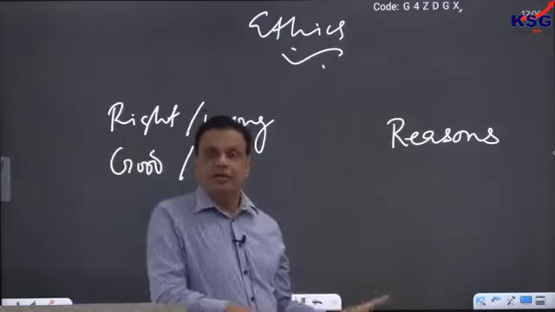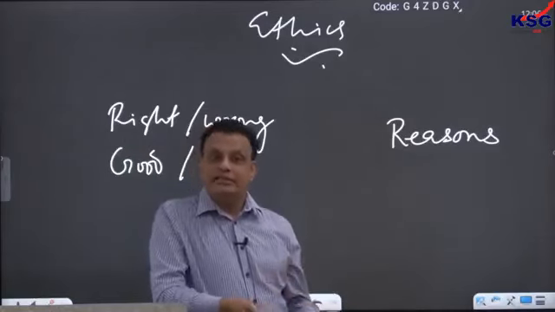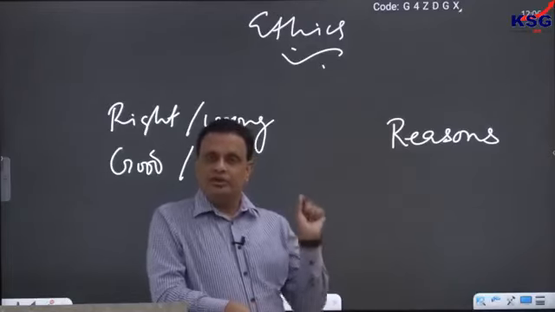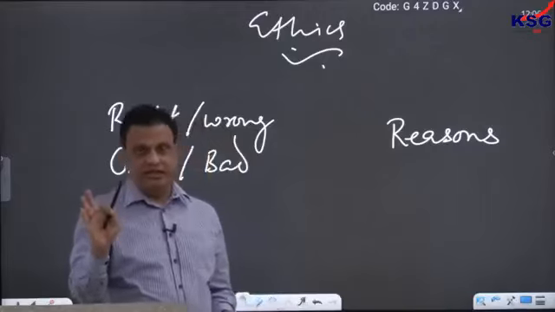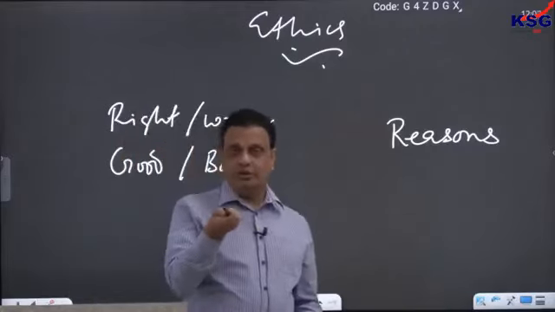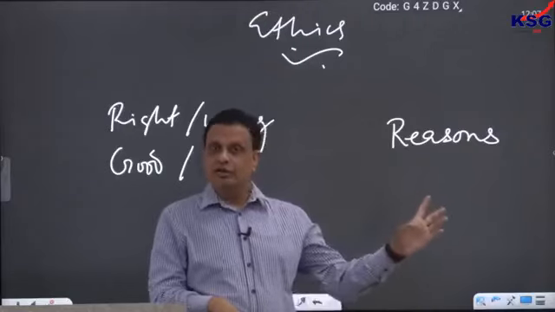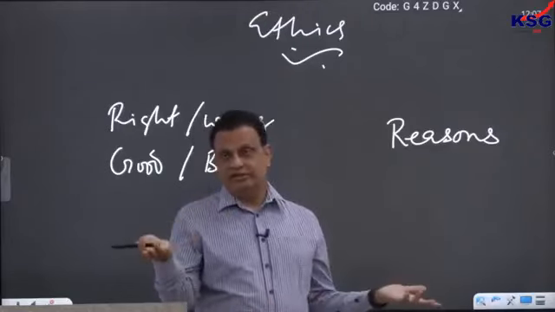Even a criminal, when they commit some heinous crime like murder and rape, still thinks about whether they are doing right or wrong. So right and wrong is a part of human nature. Our rights and wrongs may differ, as we have just now seen. What is right for me can be wrong for you, or vice versa. What is right for a Hindu may be wrong for a Muslim, or vice versa. What is right for an Indian may be wrong for a Chinese, or vice versa.